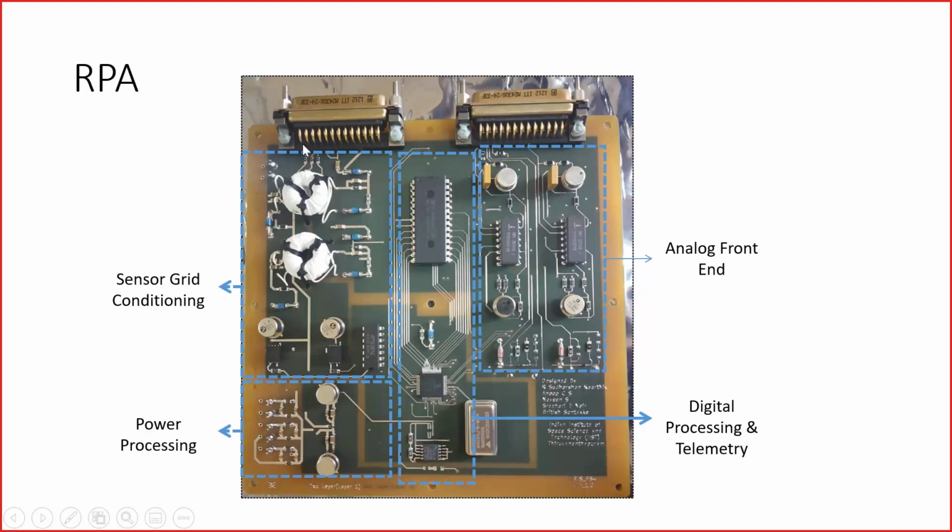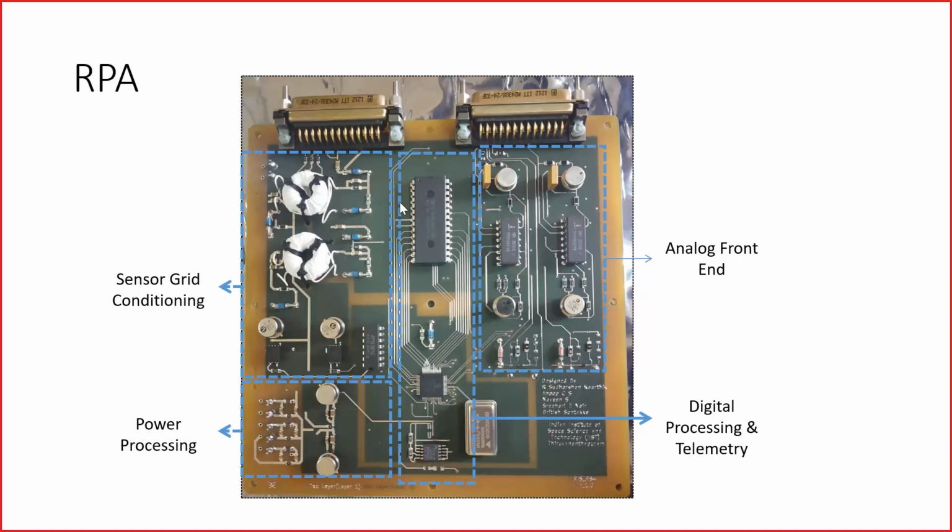So you can see that there are different sections here. This sensor conditioning is completely analog. This power processing is power electronics, right? This is also analog. The analog front end you can see here is basically some op amps and some elements around it. This is also obviously analog. Only this part is digital. This is a microcontroller and some telemetry related things. So this is a very typical system. Even in space systems, whenever you have sensors, whenever you are dealing with real world signals, you have to have analog electronics to help you interface them with the digital world.